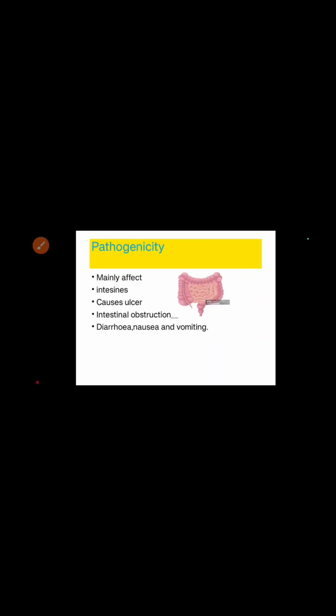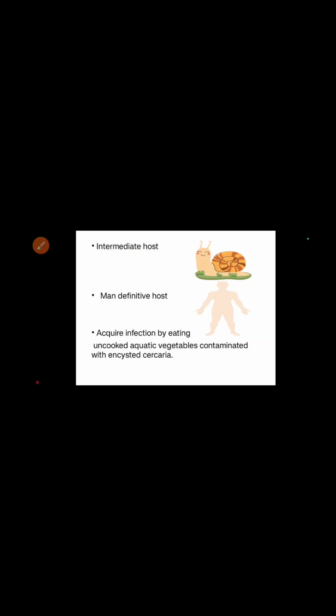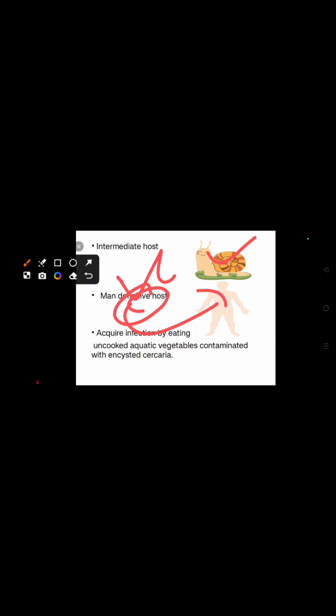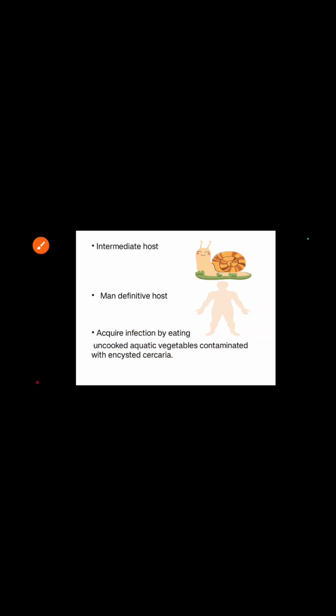It mainly affects the intestines, causing ulcers, intestinal obstructions, diarrhea, nausea and vomiting. The life cycle is the same as Fasciola hepatica. The miracidium emerges, then attacks the snail, then cercaria emerge, affect submerged vegetation, and finally reach humans.